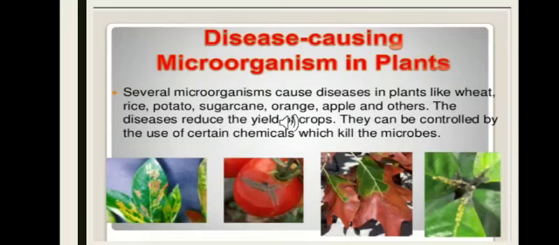Now, the microorganism can cause disease also in plants. Several microorganisms cause disease in plants like wheat, rice, potato, sugarcane, orange, apple, and others. The disease reduces the yield of crops. They can be controlled by the use of certain chemicals which kill the microbes.